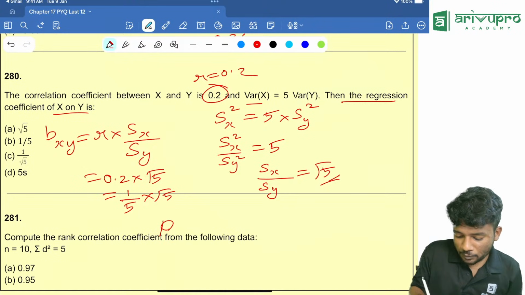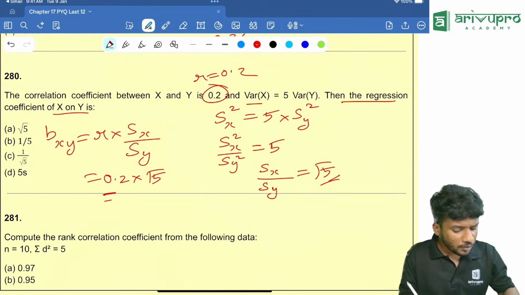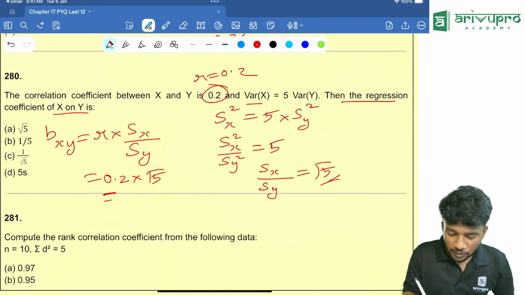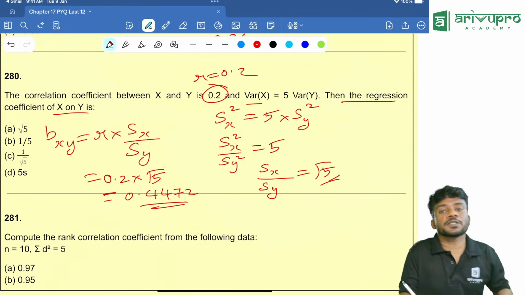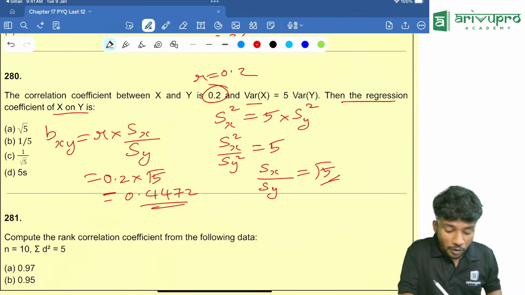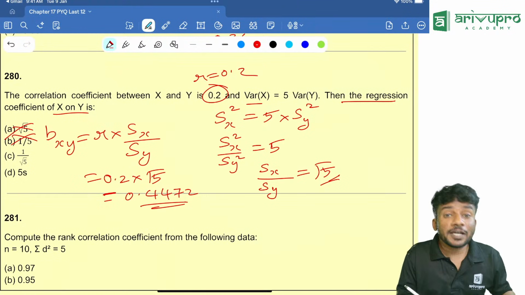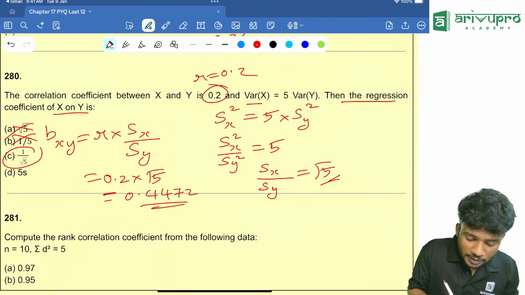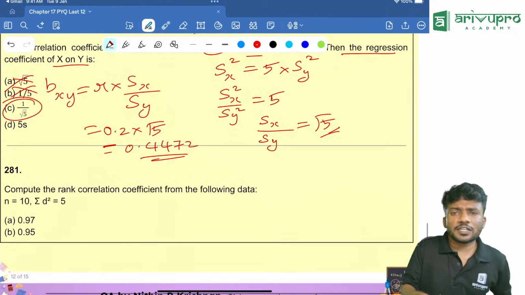How did I get 1 by root 5? Or take your calculator. Type 5, then click root, multiply it with 0.2. How much are you getting? 0.4472. Now check which option is giving you 0.4472. Option A is wrong. Option B is wrong. Try 1 by root 5: click 5, then root, then divide, equal to 0.447. So option C is your answer. That way you can check.